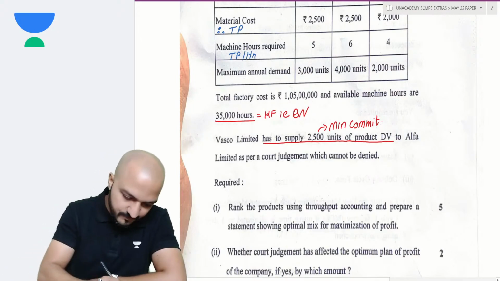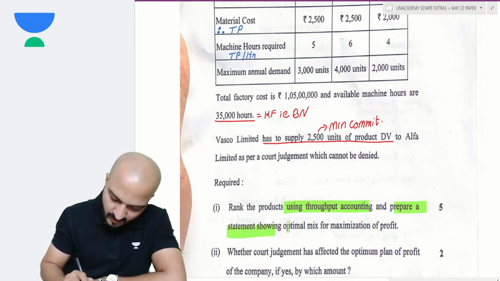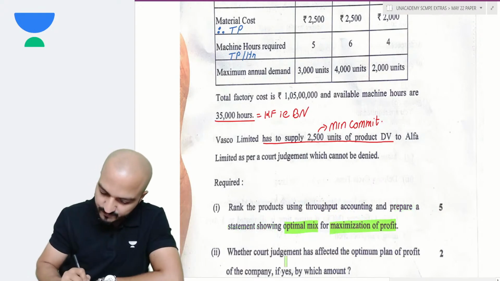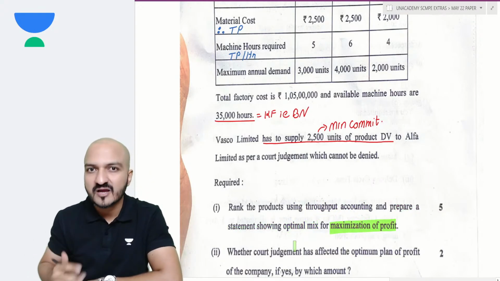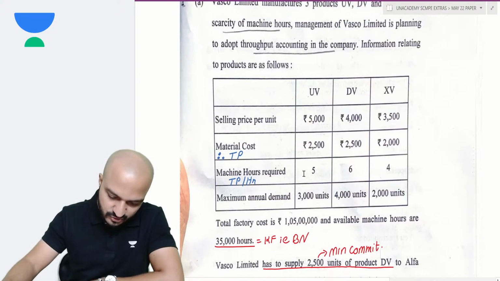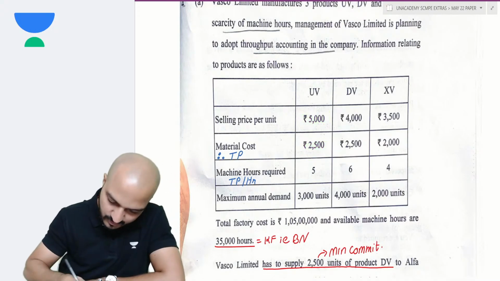They're asking you to rank the products by throughput accounting and prepare a statement showing optimum mix, the best product mix for maximization of profit, and you'll also have to find that profit because you'll compare that with the profit in the second part. Let's see. So you have your selling price, material, you can put the throughput here. I'll try to make it fast.